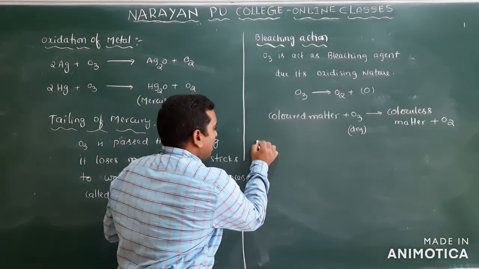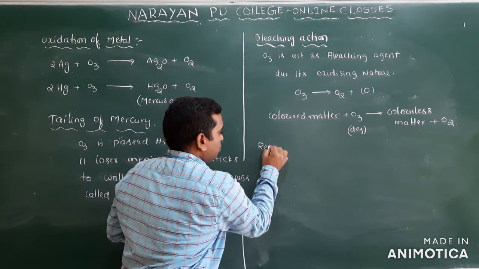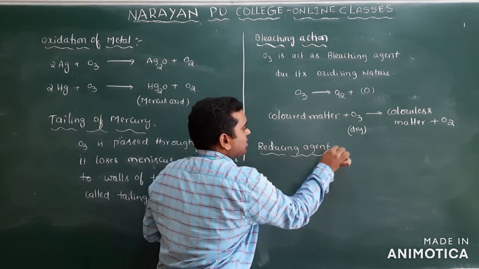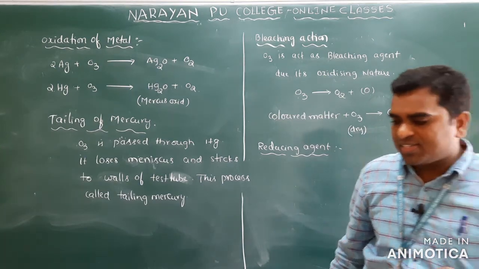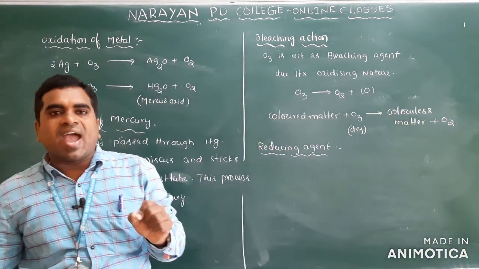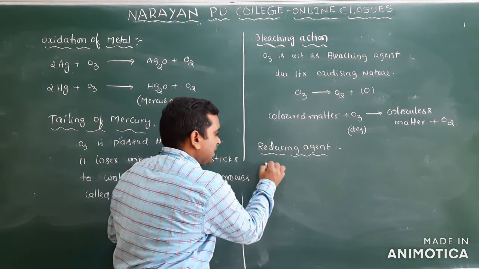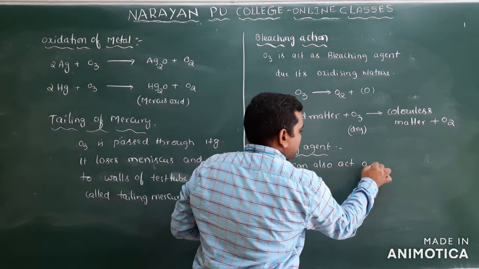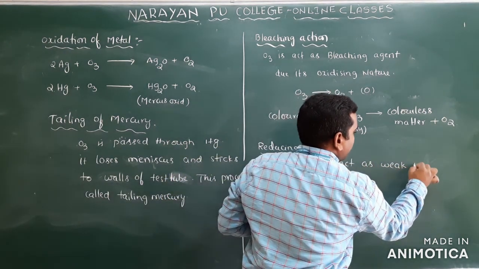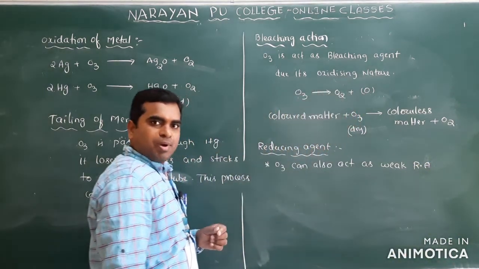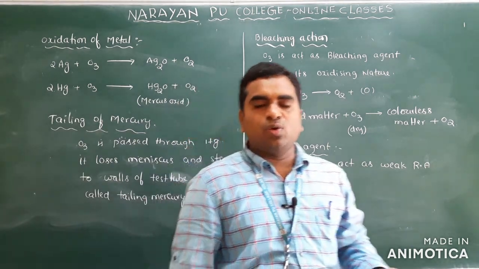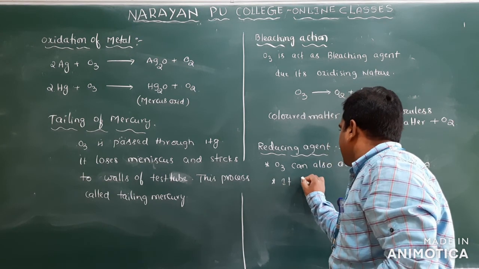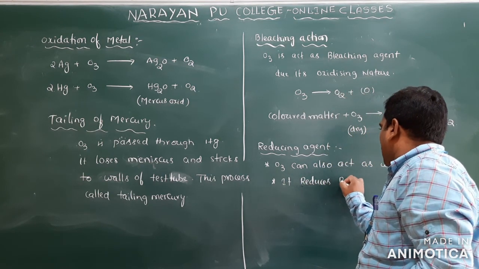And the next one is reducing agent. Even though ozone acts as a powerful oxidizing agent, in some cases it acts as a weak reducing agent. It reduces peroxides.